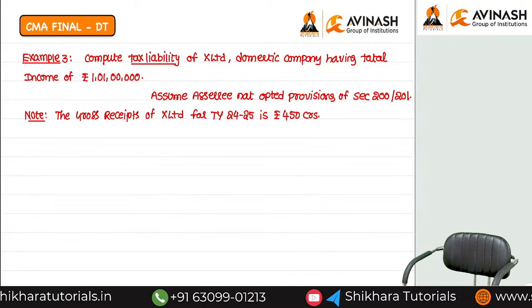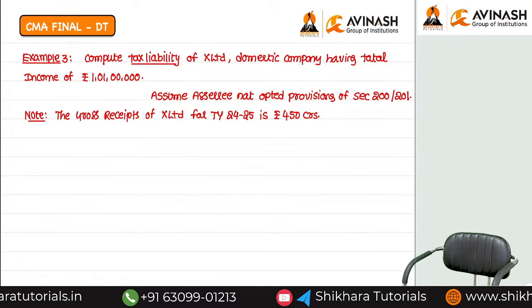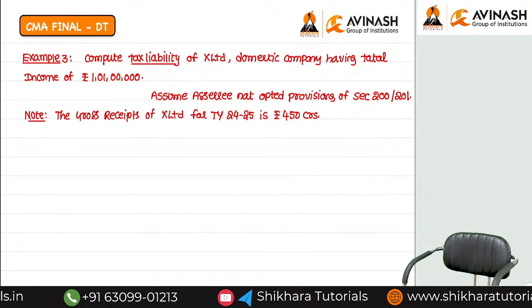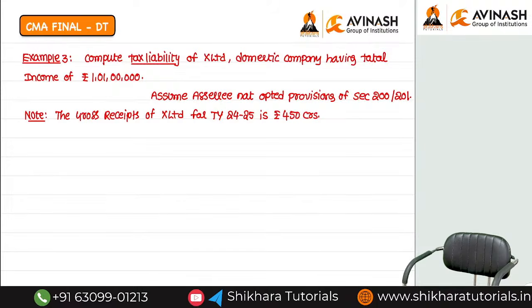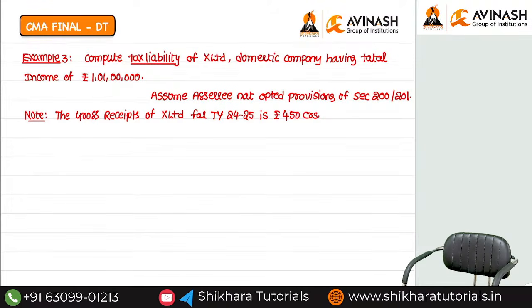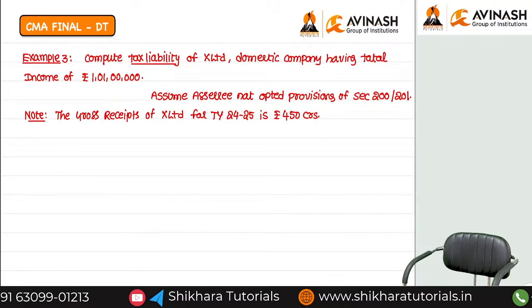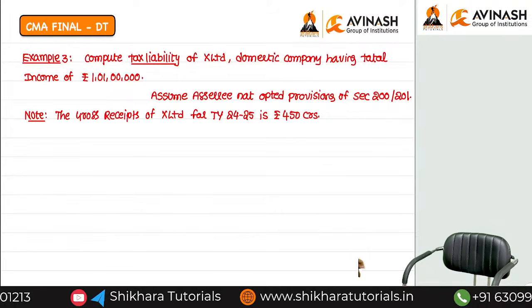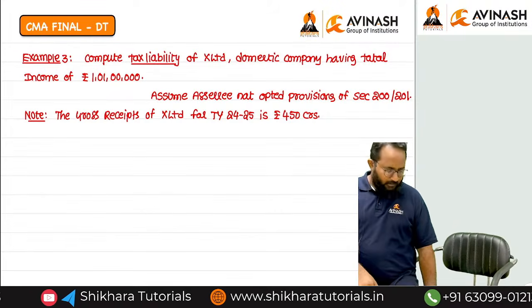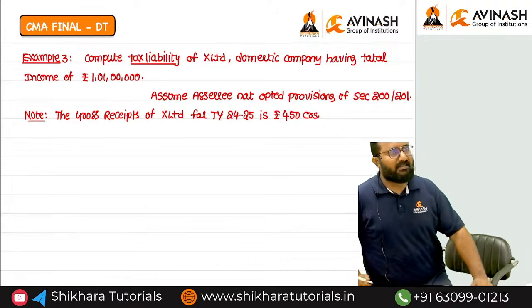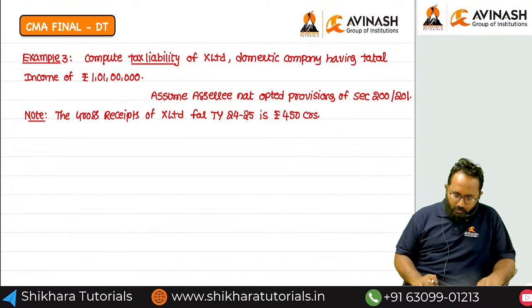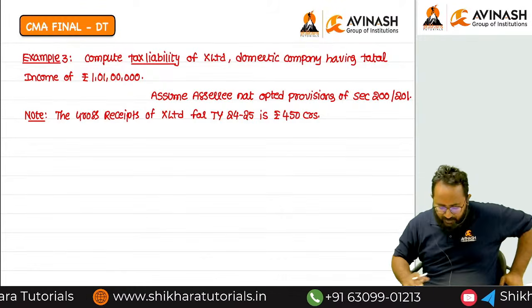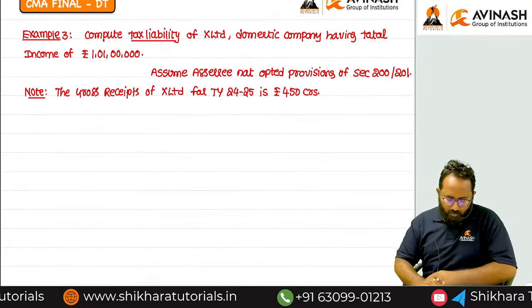What is step 1? Tax on total income including surcharge. Tell me, what is the total income? 1 crore 1 lakh. Here, slab rates or flat rates? Flat rates. Directly we can compute easily. If it were an individual, we would have to calculate the tax liability using the slab rates and a different computation. How can we do it directly?